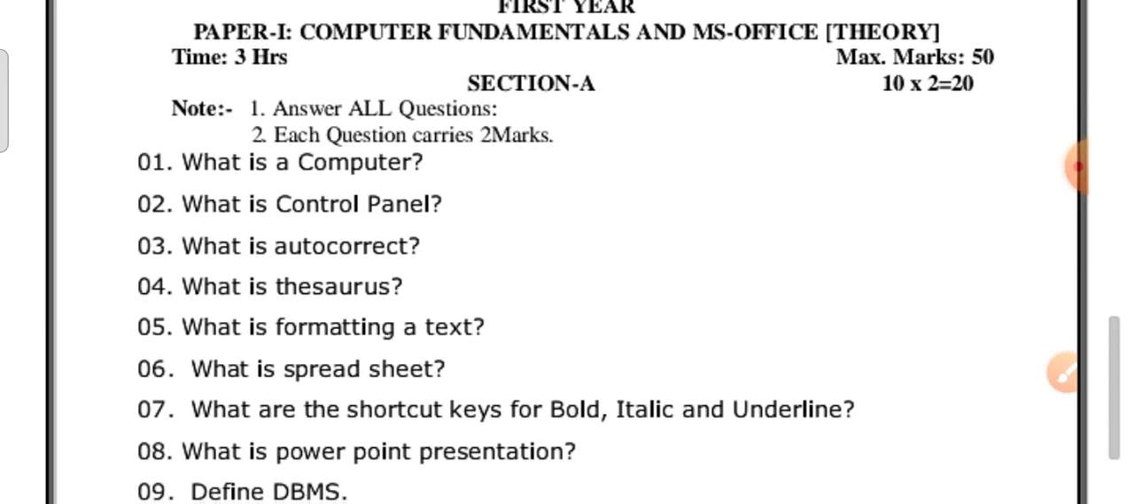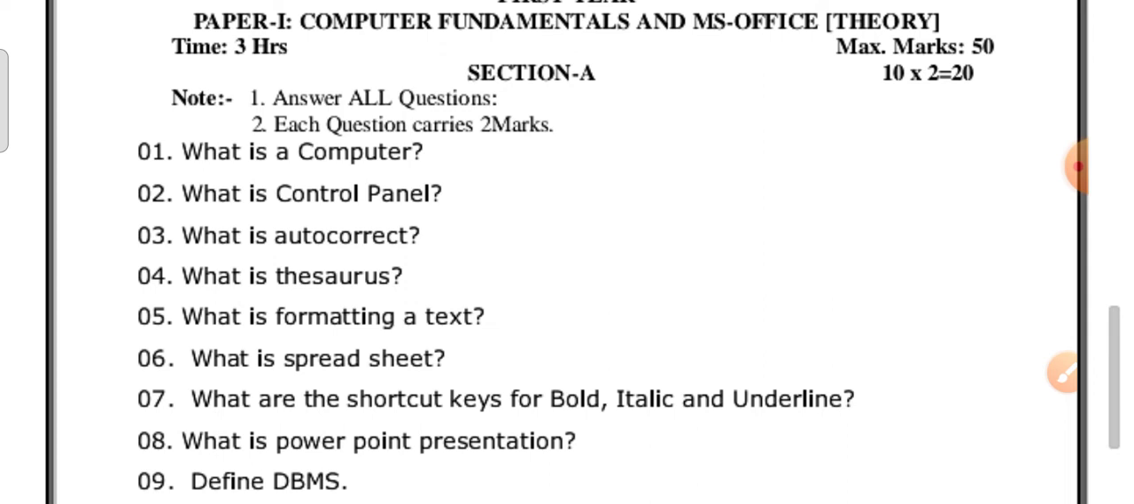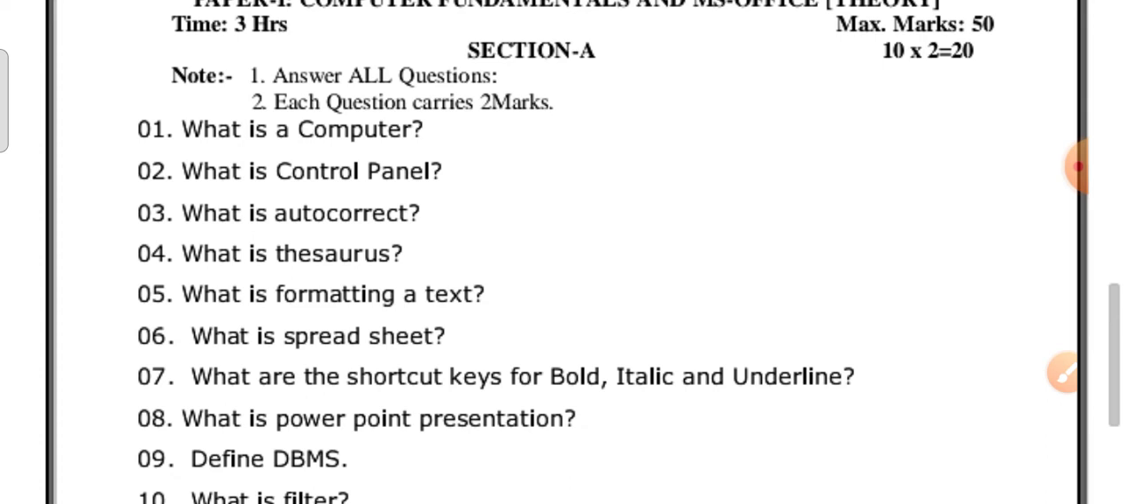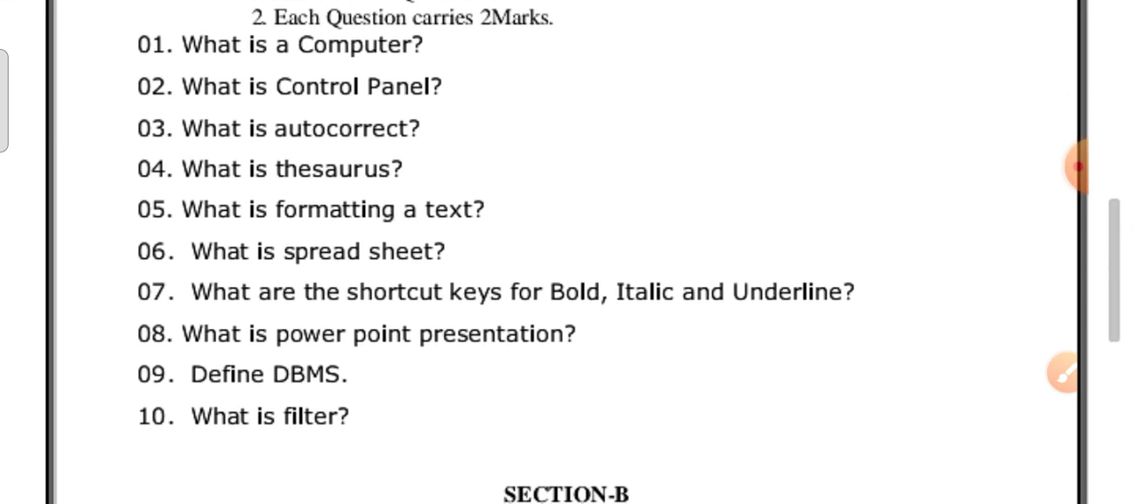Here, answer all the questions. Each question carries 2 marks, on computer fundamentals and MS Office theory. It is a 50 marks question paper. Section A carries 2 marks questions. Section B carries 6 marks questions. What is a computer? What is control panel? What is autocorrect? What is Thesaurus?